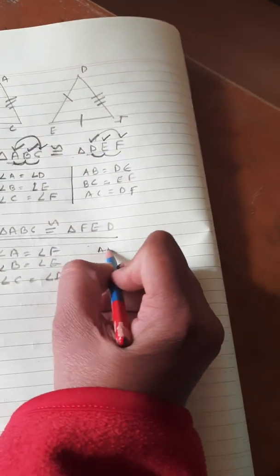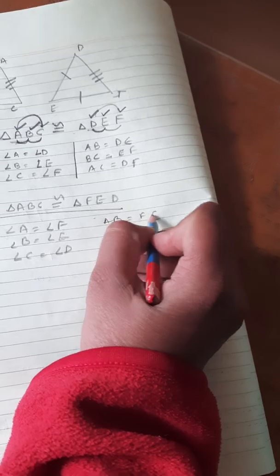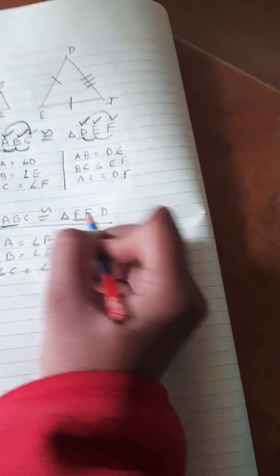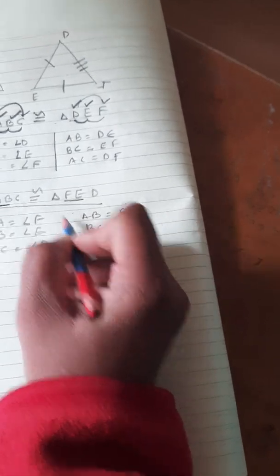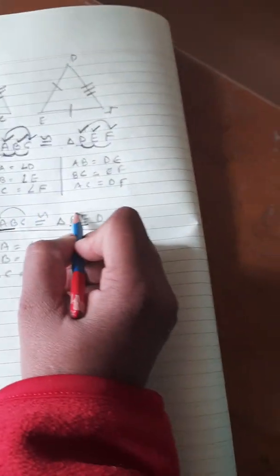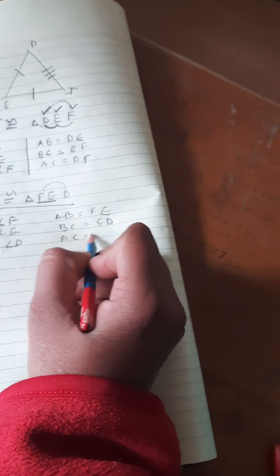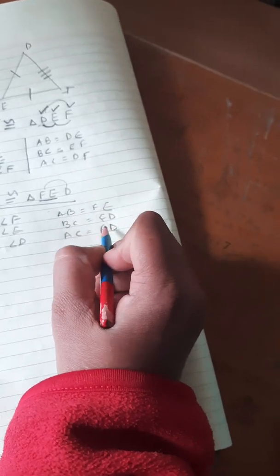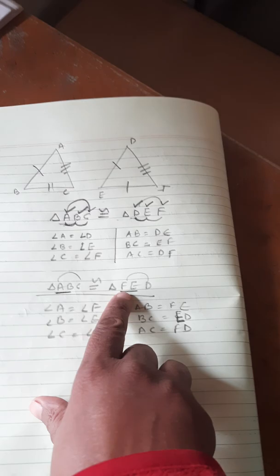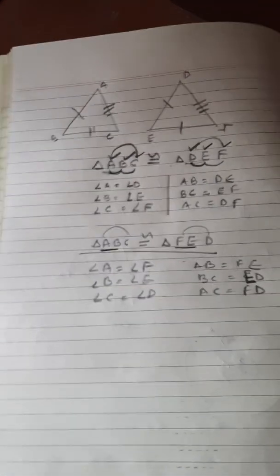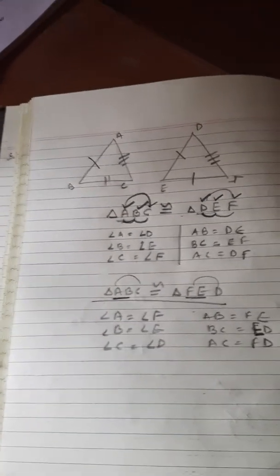Similarly, AB is equal to FE, I took the first two, here also the first two. Then BC is equal to ED, and AC is equal to FD. Total scenario will be changed. So writing the triangle's name is very, very important in congruency.